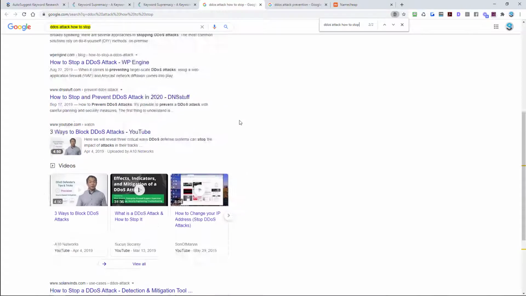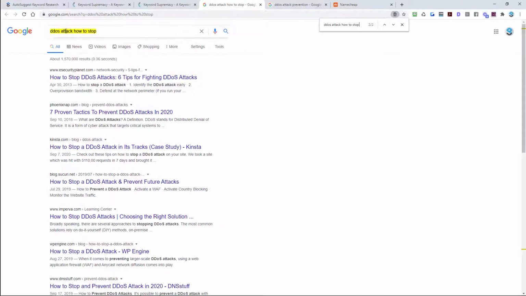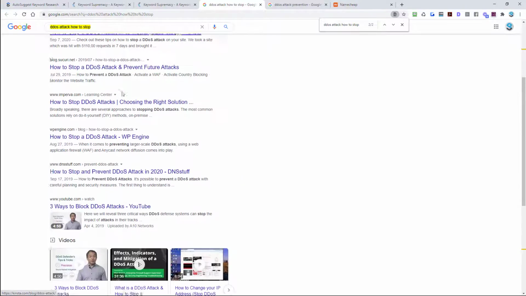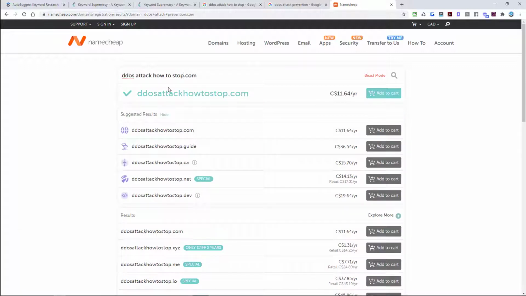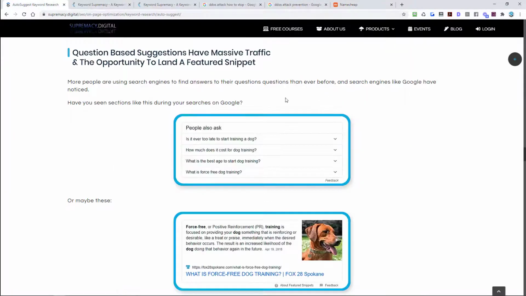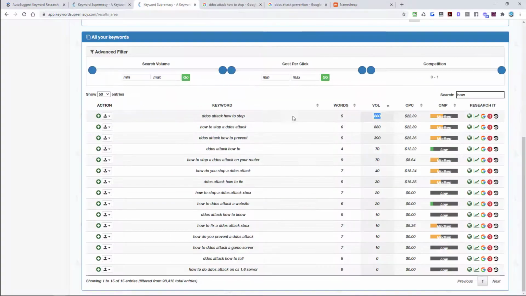So I'm going to look for this keyword in the title, and there you go. Nobody has it in the title. Nobody has it in the description. And if we really wanted to get weird with our EMD, DDoS attack how to stop, there you go, the .com is available. So the question-based keyword is another great way to get a lot of relevant traffic with a really high CPC, really good search volume, and really low competition.